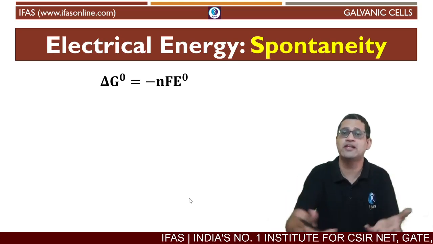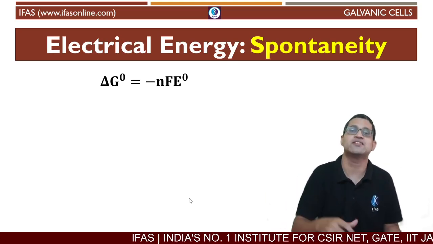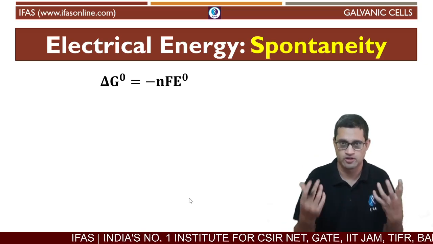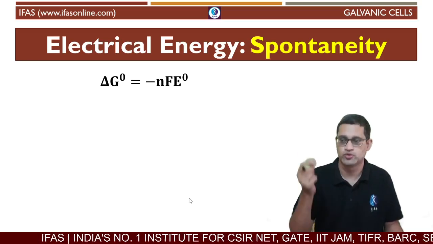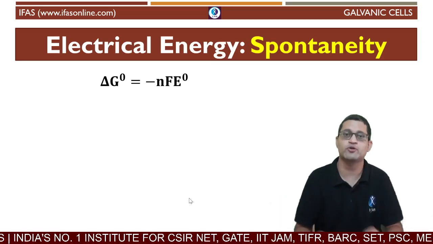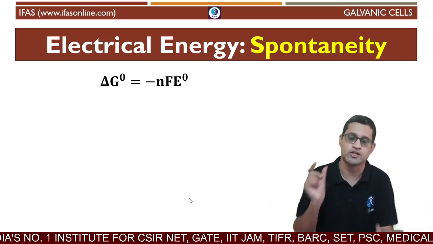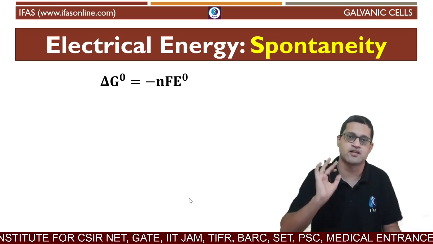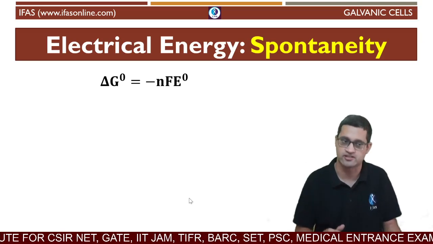Spontaneous means it automatically happens on its own. Nothing else has to be in place for the reaction to happen. For example, if you take HCl and NaOH and mix them, the reaction happens on its own. You don't have to do something to HCl and NaOH to make them react with each other. You just have to mix them and the reaction happens on its own. That's a spontaneous reaction.